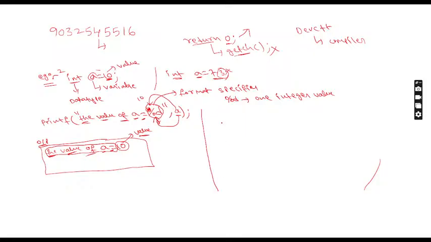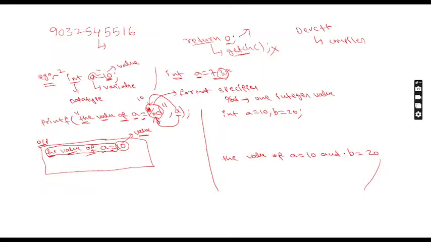Now I am giving one more example. Int a equal to 10, comma, b is equal to 20, semicolon. Now I want the output like this: the value of a equal to 10, and b is equal to 20.